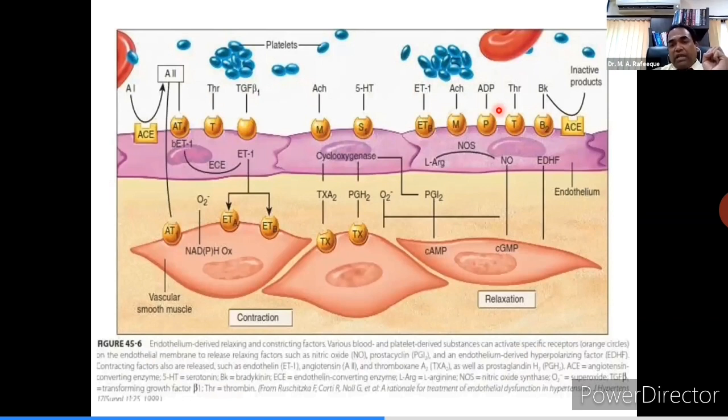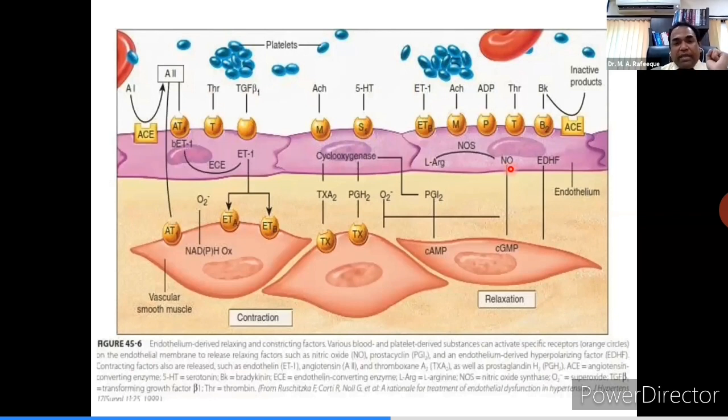Vasorelaxing factors include nitric oxide, which causes relaxation of the smooth muscles present in the arterial wall, whereas angiotensin causes smooth muscle contraction, leading to contraction of the vessel. So basically, the main problem is the imbalance between angiotensin and nitric oxide. Normally in persons it remains in balance, but in hypertensive patients, there is excess of angiotensin substances and there is deprivation of nitric oxide. So that was the vascular mechanism explained in causing hypertension.